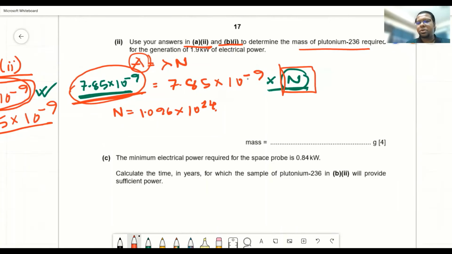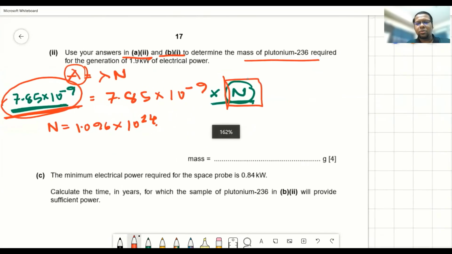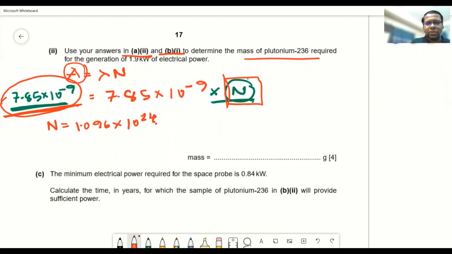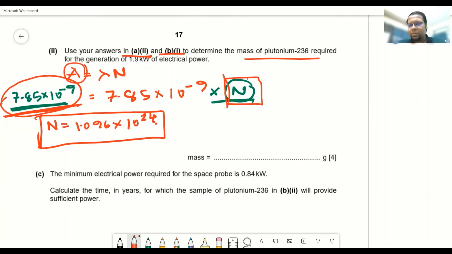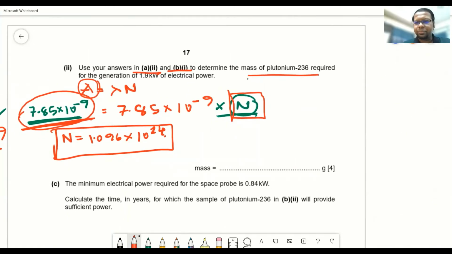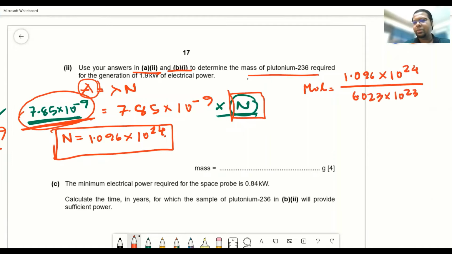Now, if you have proper knowledge of moles from chemistry, you know that from this value we can find the equivalent mole of plutonium. So what should be the mole? Mole equals the number of available nuclei divided by Avogadro number, 6.023 into 10 to the power 23.